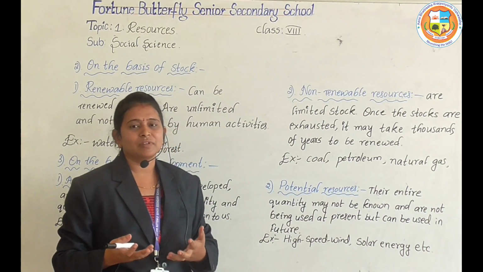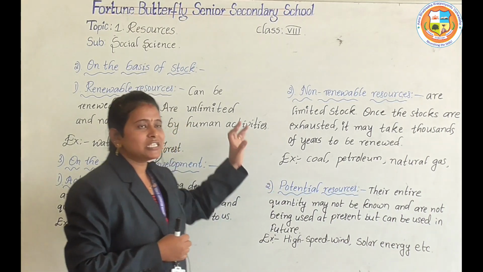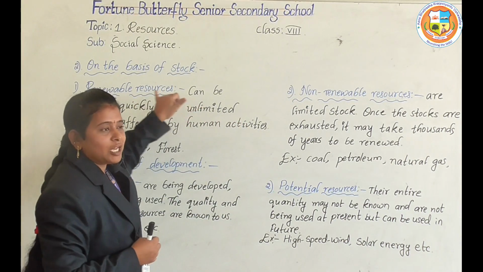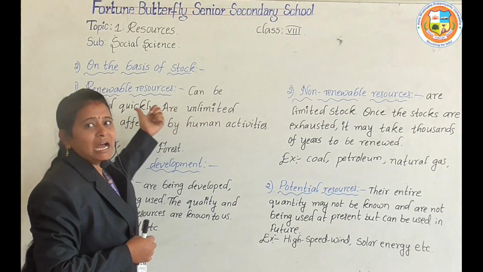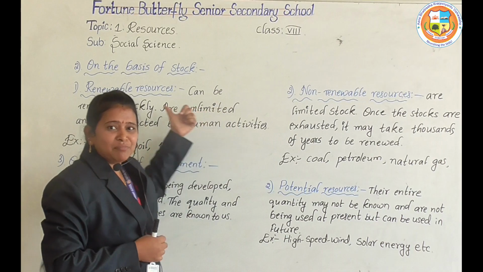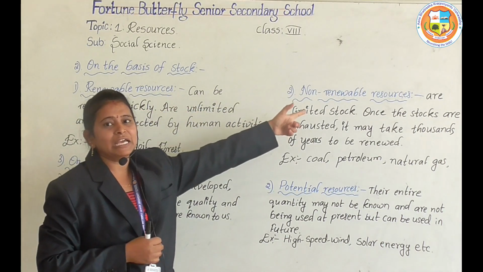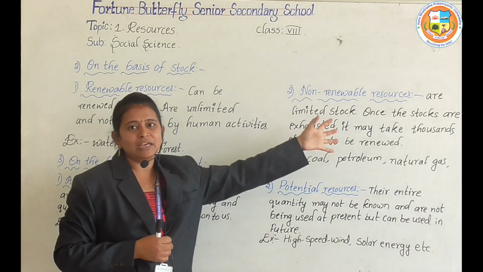It takes millions of years to be renewed. So the differences between the renewable resources and non-renewable resources: this is unlimited stock and this is limited stock. It can be renewed and it cannot be renewed. It takes thousands of years to be renewed.